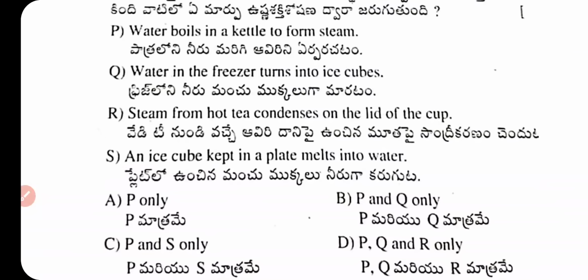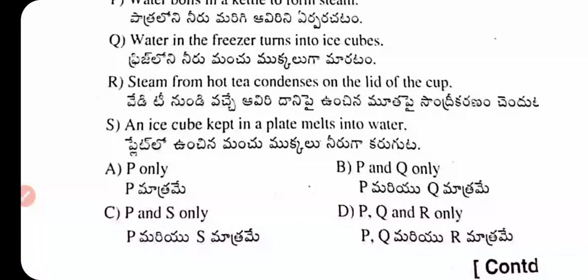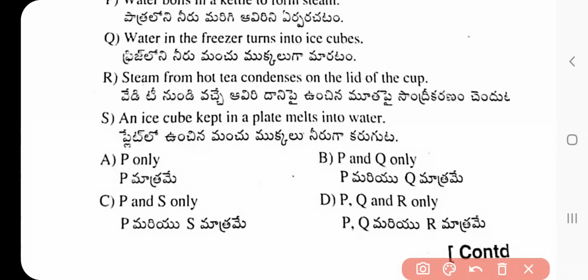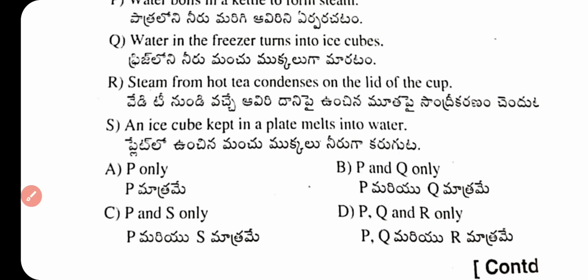R. Steam from hot tea condenses on the lid of the cup. S. An ice cube kept in a plate melts into water. Option A, P only. Option B, P and Q only. Option C, P and S only. Option D, P, Q, R. Option C, P and S only is the correct answer.